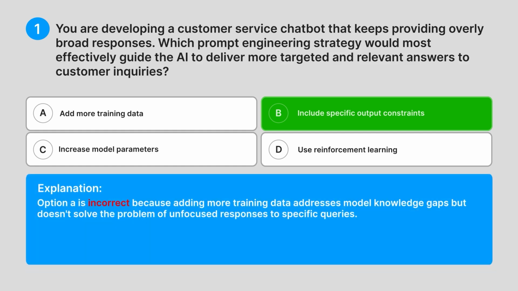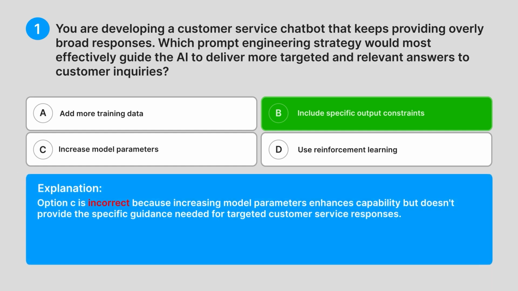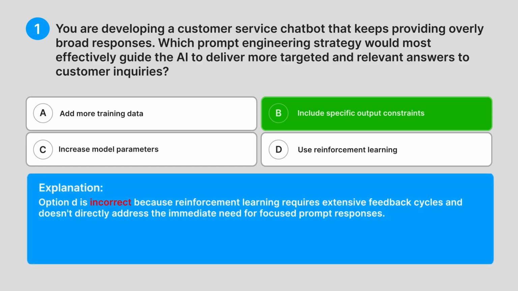Option A is incorrect because adding more training data addresses model knowledge gaps, but doesn't solve the problem of unfocused responses to specific queries. Option C is incorrect because increasing model parameters enhances capability, but doesn't provide the specific guidance needed for targeted customer service responses. Option D is incorrect because reinforcement learning requires extensive feedback cycles and doesn't directly address the immediate need for focused, prompt responses.